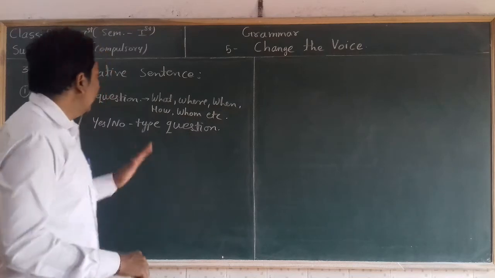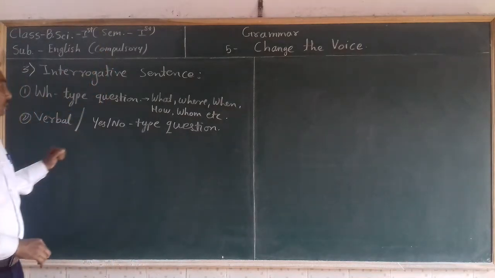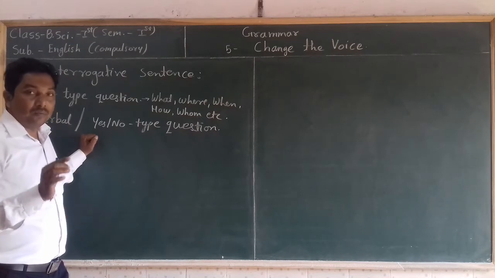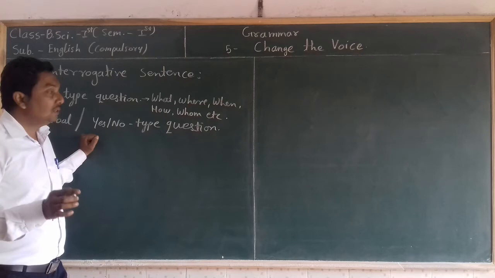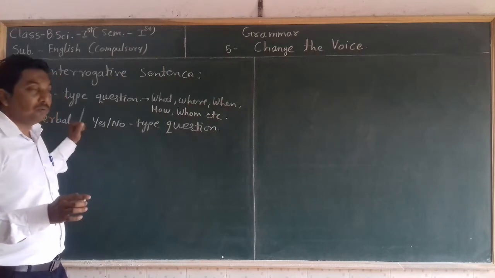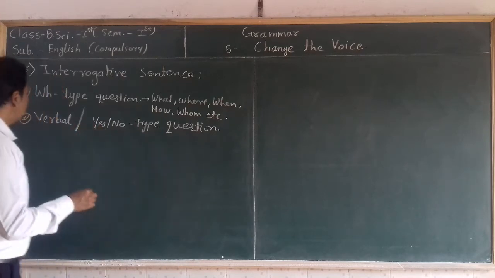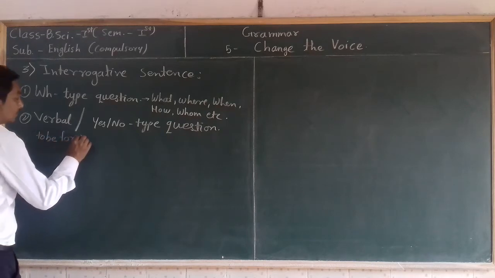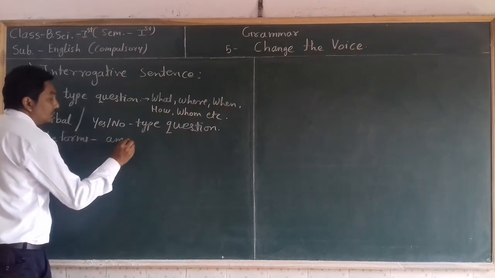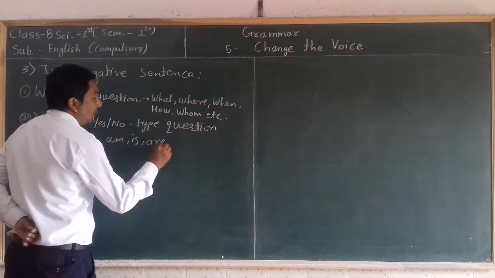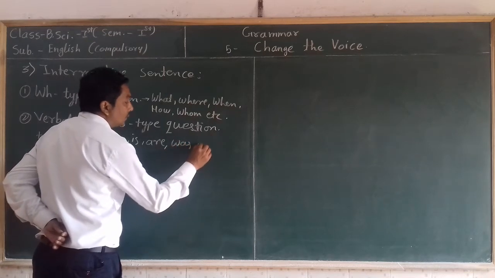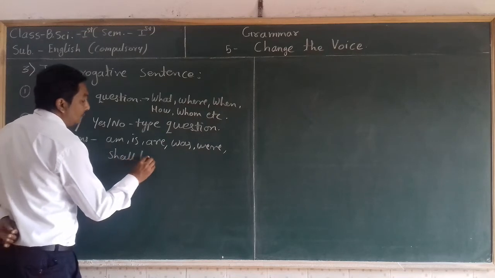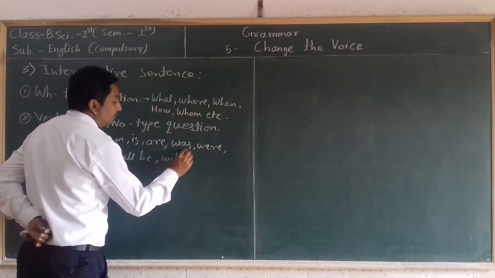And if any sentence starts with a helping verb, or to be form, to have form or modal auxiliary, that sentence is called a verbal or SNO type question. For example, to be forms: is, are, was, were, shall be, will be.